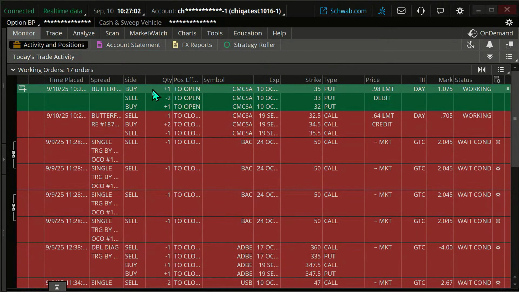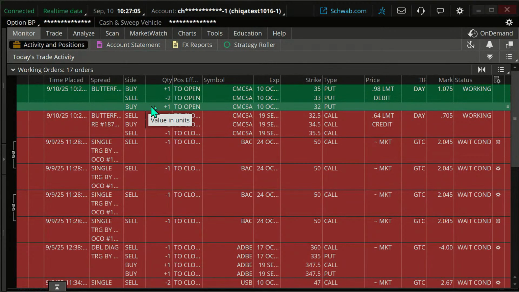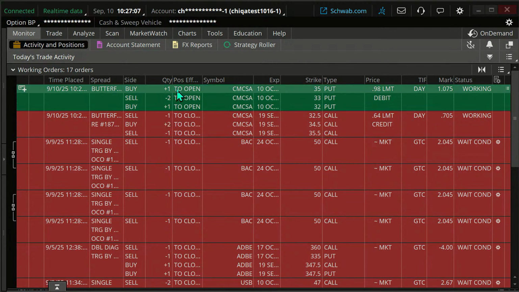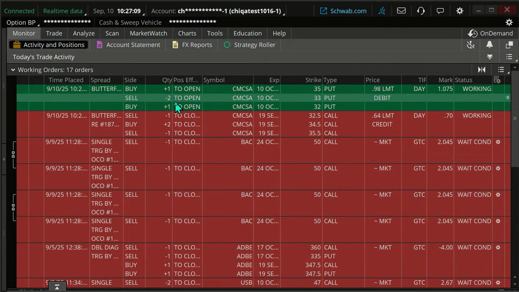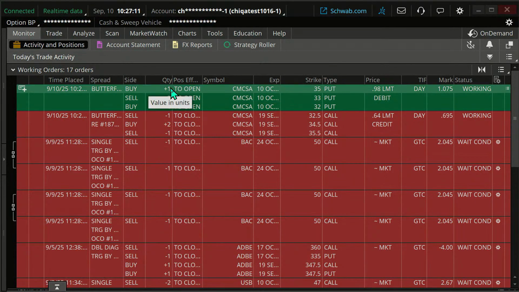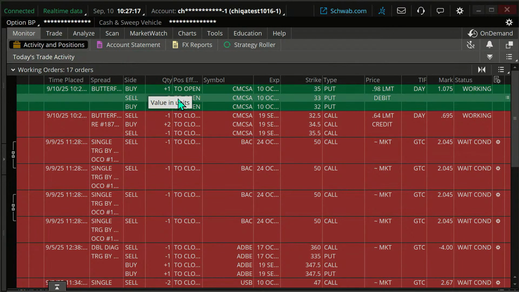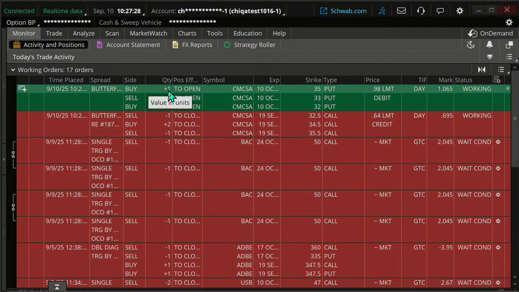Sometimes with butterflies, just a heads up, and this is true for a lot of multi-leg option strategies, especially when you get beyond verticals. When you get a lot of legs in there, it's harder to get it filled as one unit. Sometimes you break it down to a short put vertical and a long put vertical individually, or individual contracts, and get it filled that way.